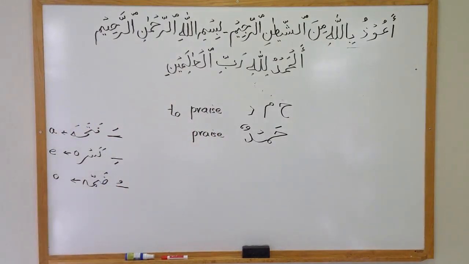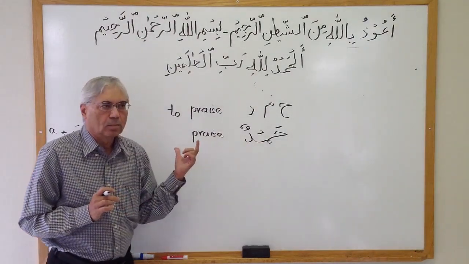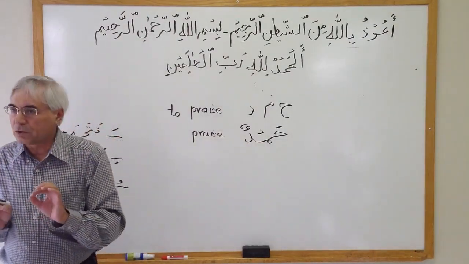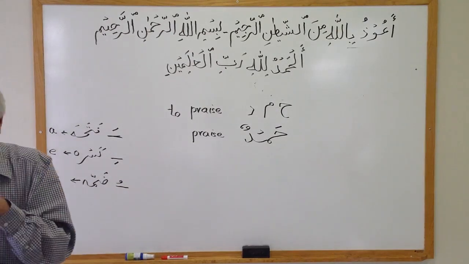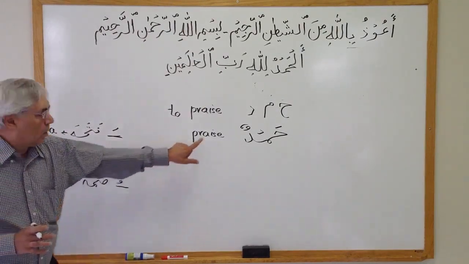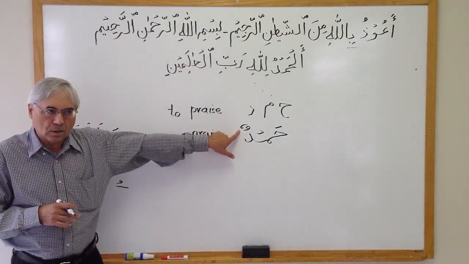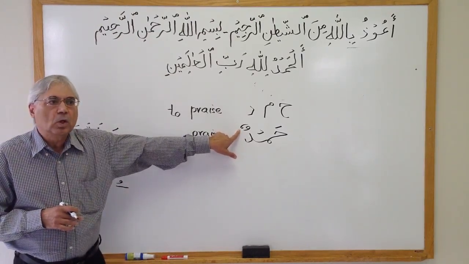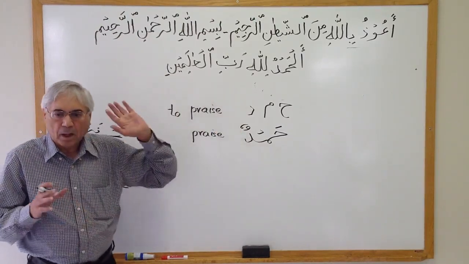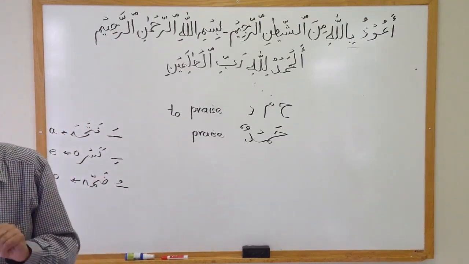And this is a noun. Hamdun is a noun. All the nouns in the Quranic Arabic language will end with these two dhammas, dhammatan, with the sound of noon. So when I say kitab, kitab is not a full Arabic word.